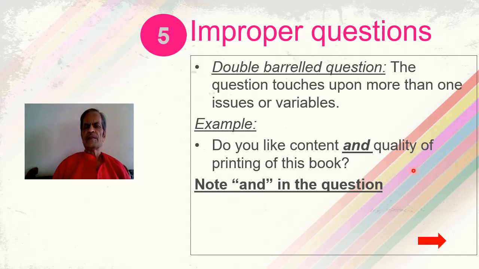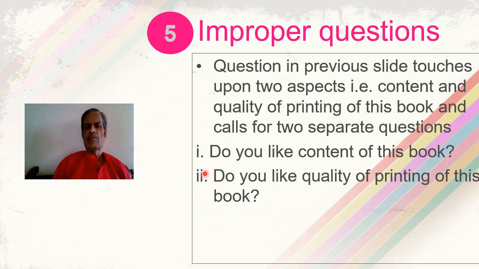Whatever the answer, we will not be sure whether the response is for the content of the book or for the quality of the printing of this book. So two variables are included in the question and the respondent is supposed to give the reply in a single key. That is a double barrel question, which includes two variables, the content and the quality of the printing of this book. Now you can improve upon this question in this way.